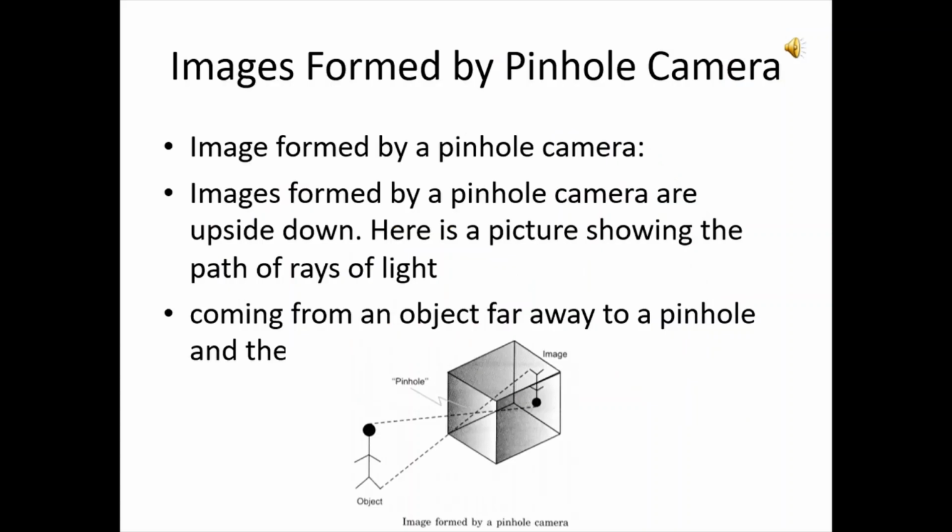Next topic is image formed by a pinhole camera. As it is clear from the diagram that the image formed in a pinhole camera is always inverted. Now why is the image formed inverted? As you can see, you know that light travels in a straight path. So the light coming from the object crosses the pinhole and continues to move in a straight line without changing its position. When they fall on the screen, the rays from the top half are below the rays from the bottom half. Thus, the image formed is always inverted.